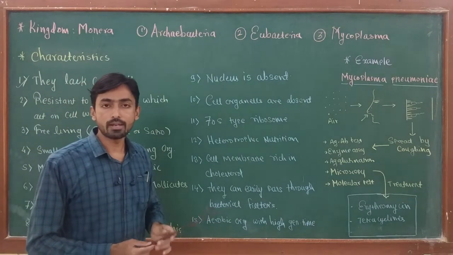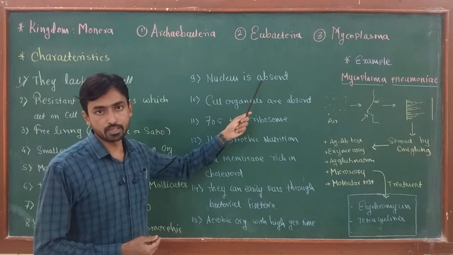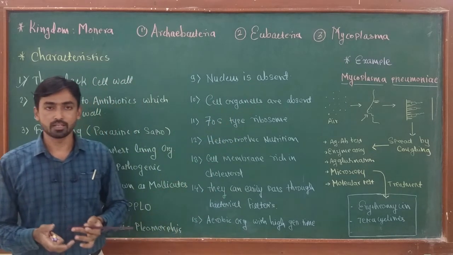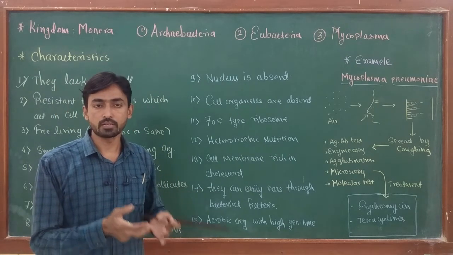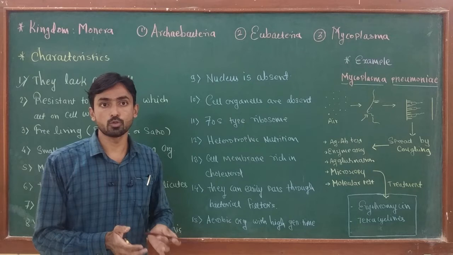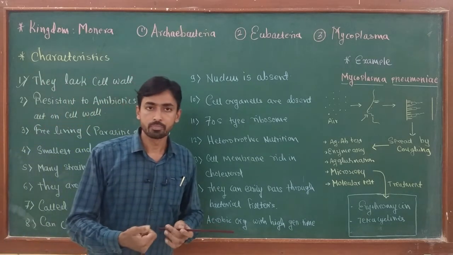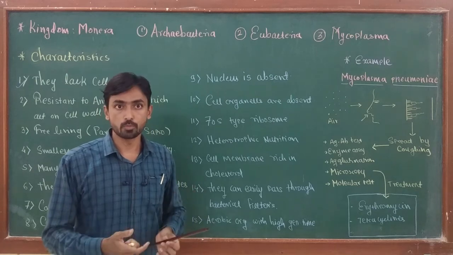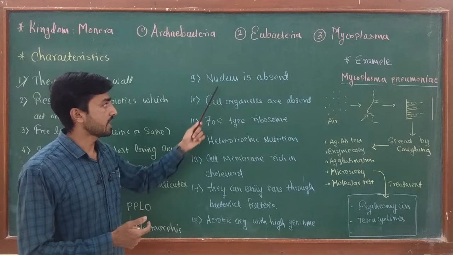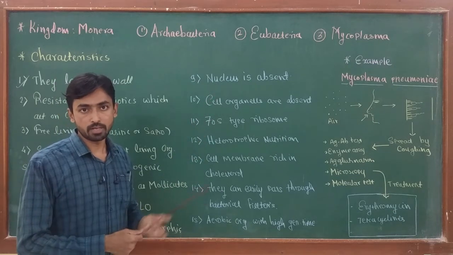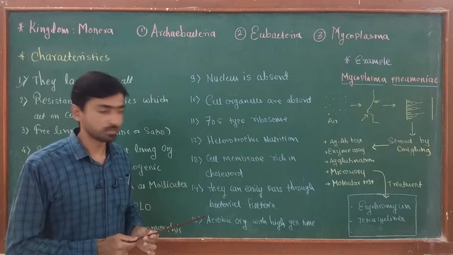Then as mycoplasma come under kingdom Monera, they are prokaryotic, and we know that prokaryotic organisms do not have a well developed, well organized nucleus. So the nucleus is absent. DNA, the single genetic material, is present in naked form directly in the cytoplasm. That means DNA is not associated with histone protein. We know that in a eukaryotic cell, DNA is supercoiled, wrapped around the histone, positively charged histone protein. But in the case of mycoplasma, DNA is directly present in the cytoplasm as the nucleus is absent, and histone proteins are also not present inside the mycoplasmal cell.